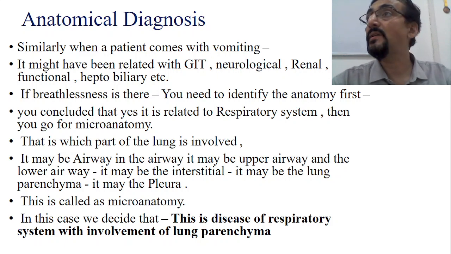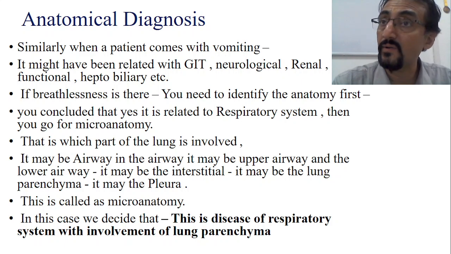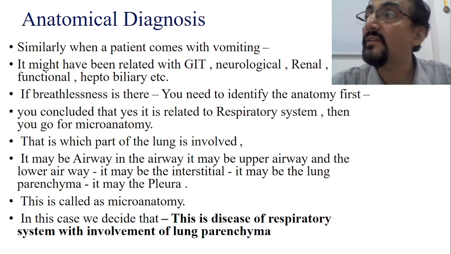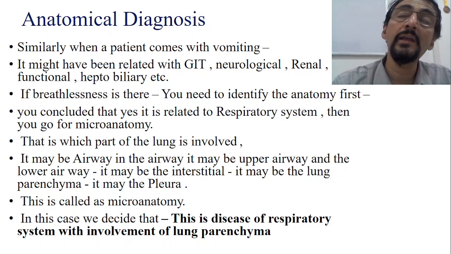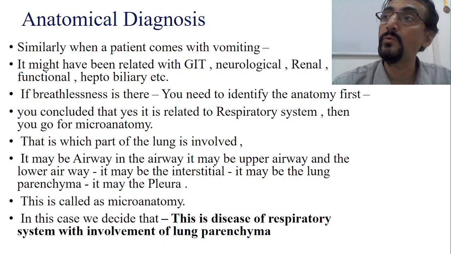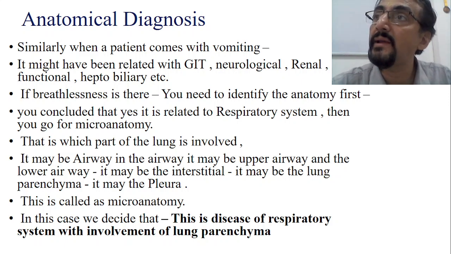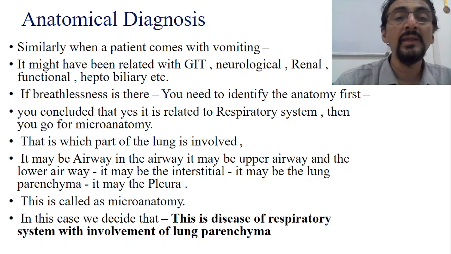So if convulsion is the problem, I come to the conclusion that this is a disease of the neurological system, involving the central nervous system, the gray matter of the brain, with the problem in the cortex area. This much of diagnosis I can do simply by history taking. Therefore I am telling you history taking is very, very important.